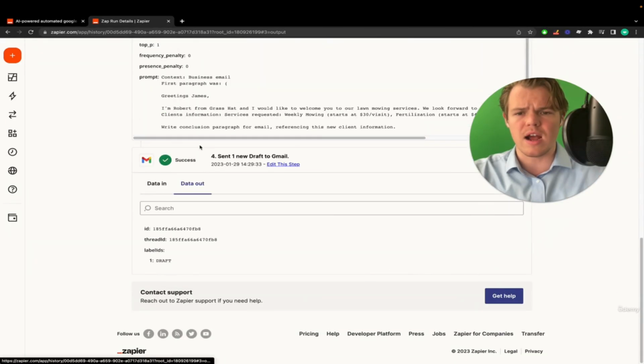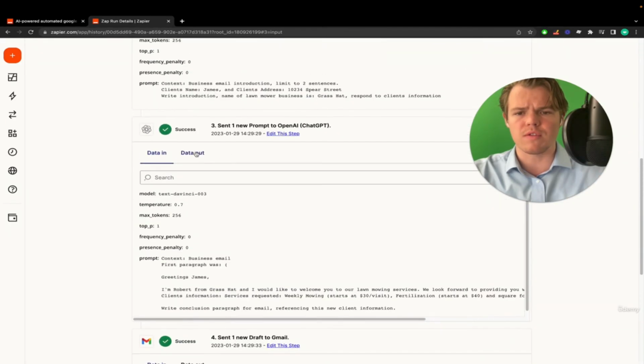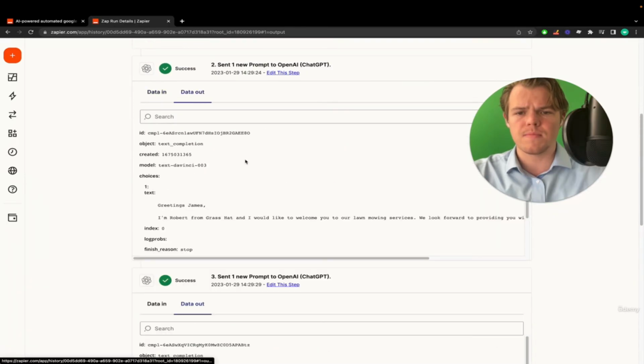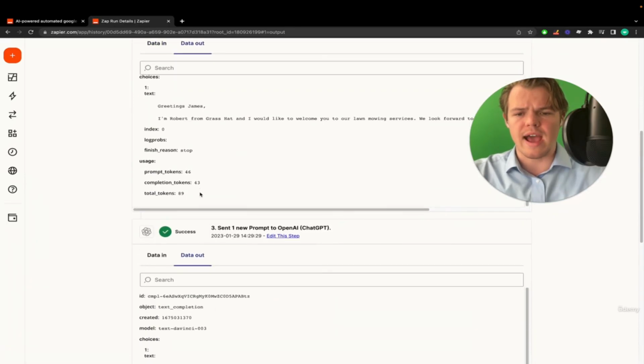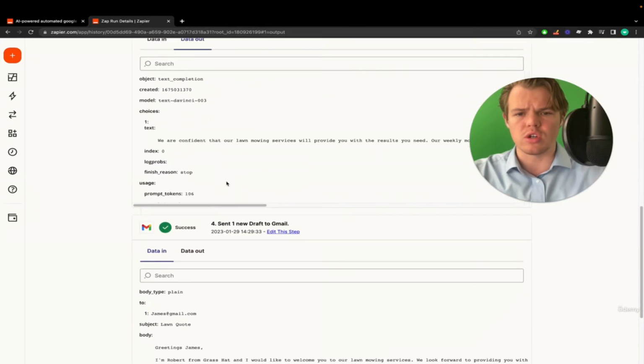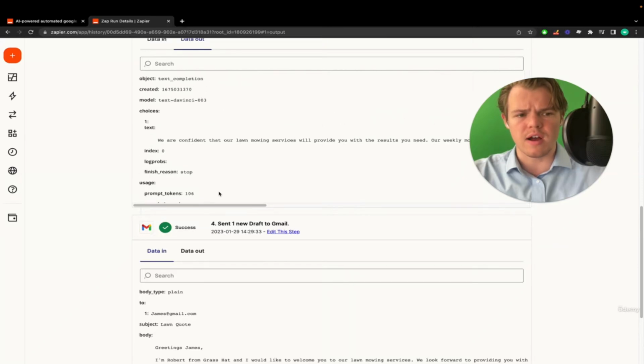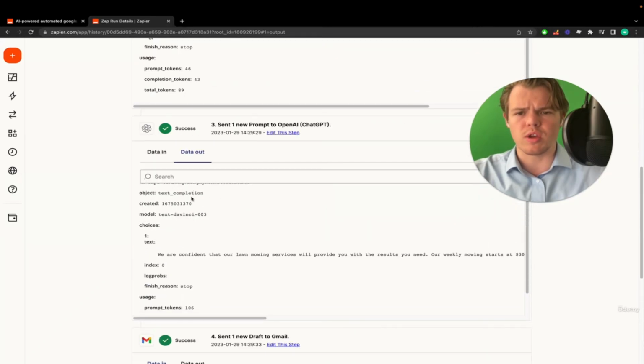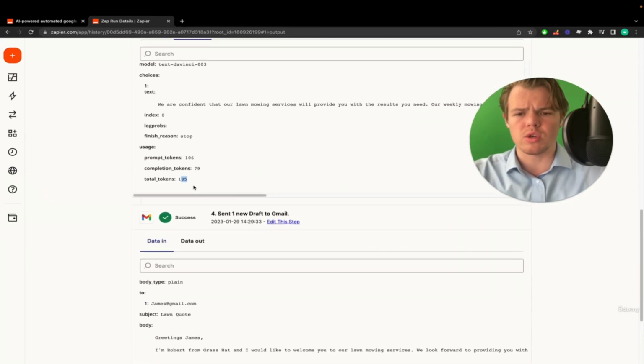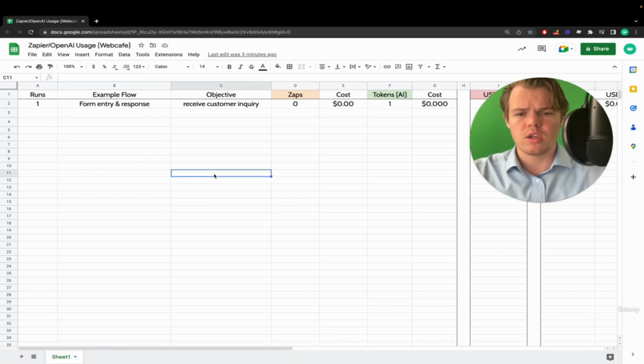So we're going to go to data out. Let's go to data out for these OpenAIs. And as you see, the expenditure for this prompt was 89 tokens. And then the expenditure for this prompt, the total tokens was 185. So let's do some quick math real quick. We're going to do 89 plus 185. Let's jump back over to the Excel. So just for my sake, we're going to do 89 plus 185.